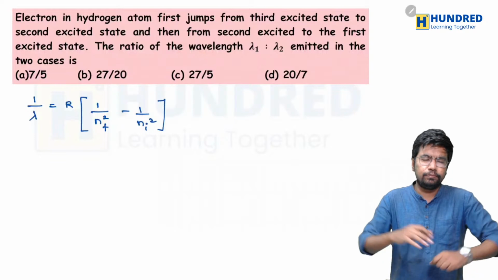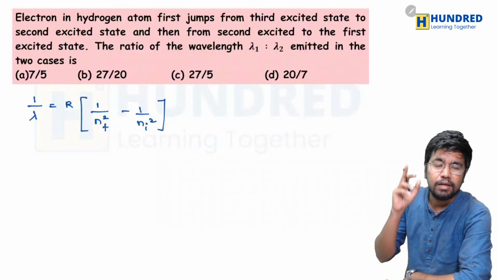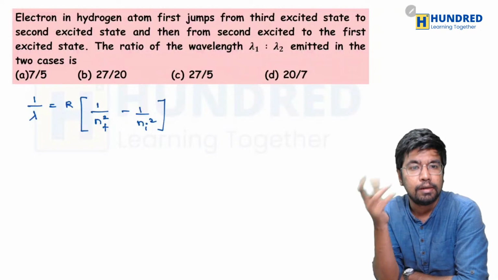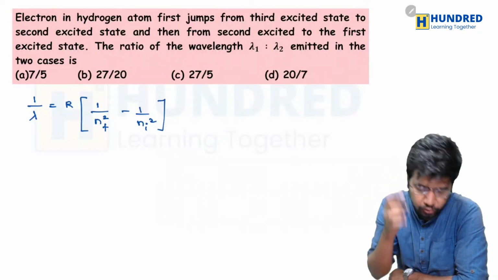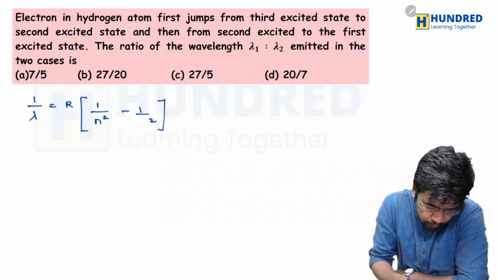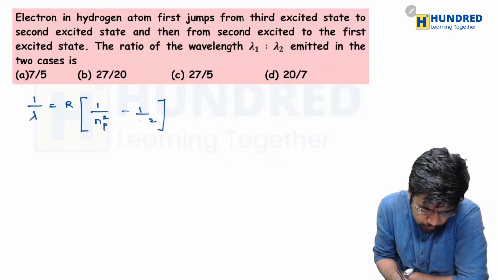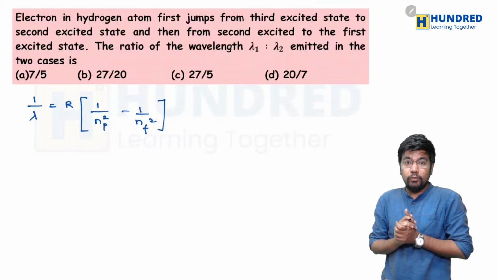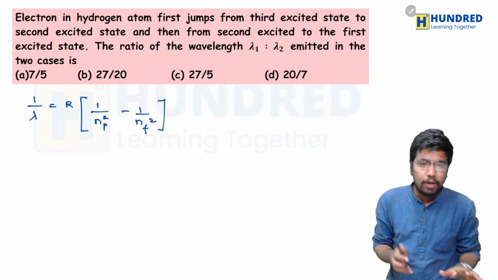Just that it jumps from the third excited state to the second state, right? So actually it should have been like this: initial, n final. Okay, so this is the formula that we are going to use to solve the problem. So what are they saying?